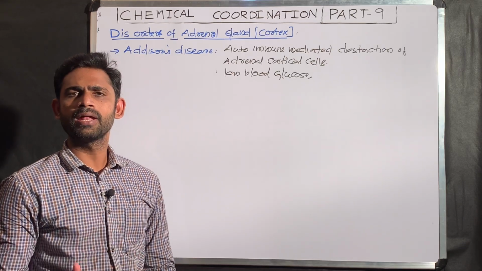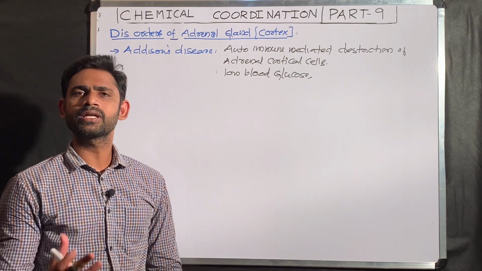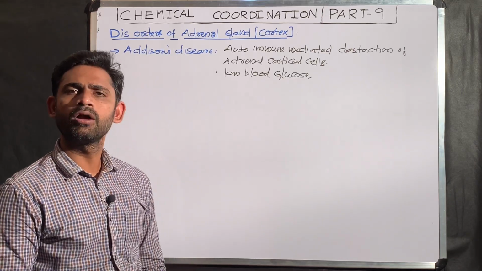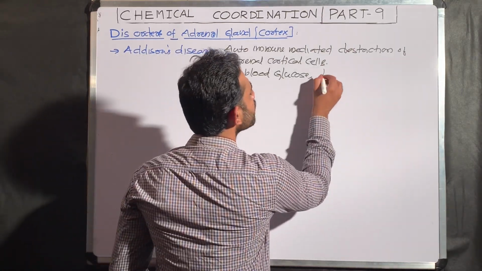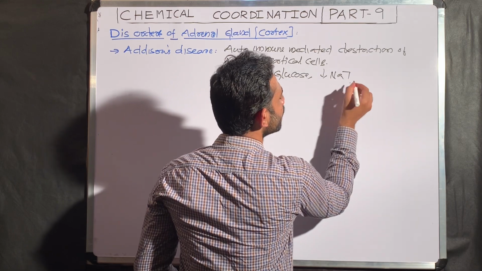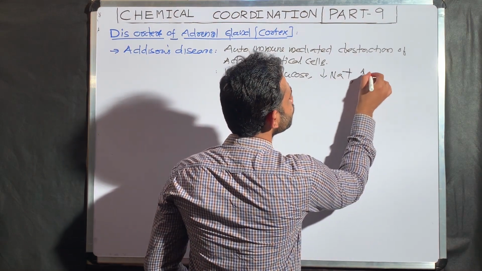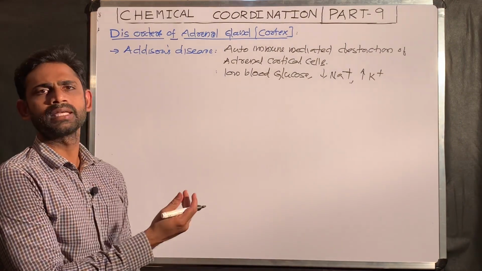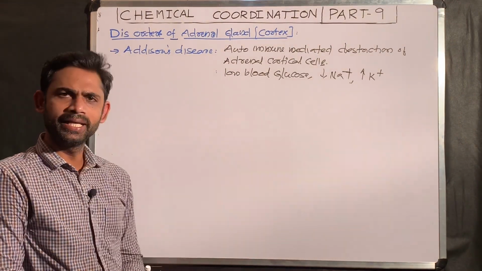That means when aldosterone is there, a sufficient amount of sodium is there in the blood. When there is a deficiency in aldosterone, automatically what happens? There is low sodium and high potassium level in the blood. So these are some symptoms associated with Addison's disease.